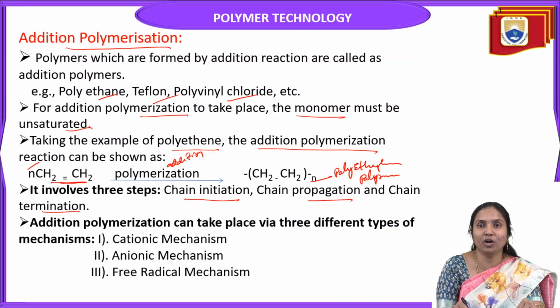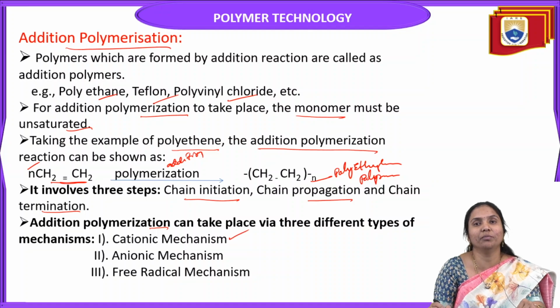Addition polymerization can take place via 3 different types of mechanisms: cationic polymerization, anionic polymerization and free radical polymerization.